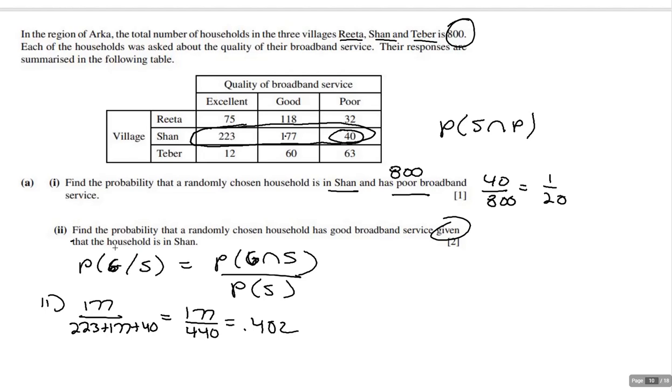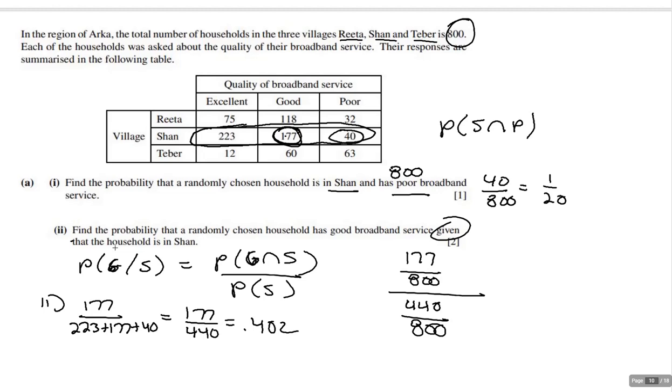The probability that it is good and from Sean, well, that's going to be 177 over 800. All right, now let's make sure we're clear about this. It's good and from Sean, that's 177 out of 800. And now we're going to divide by the given, which is they're from Sean, which means we're going to take all these and add them up. And the probability they're from Sean is going to be 440 divided by 800.